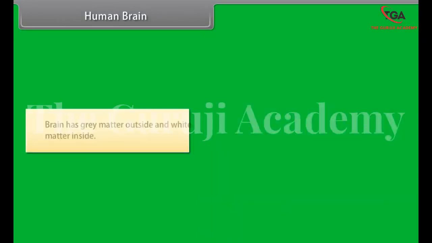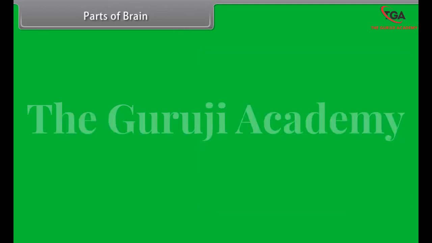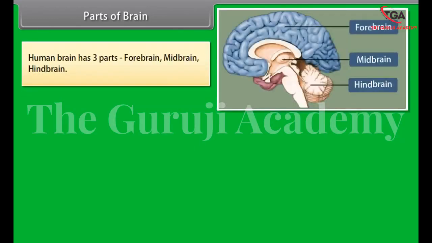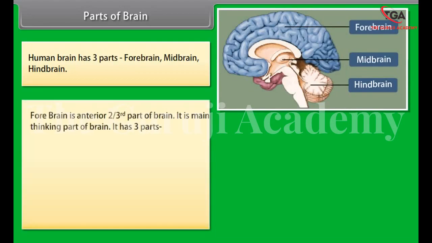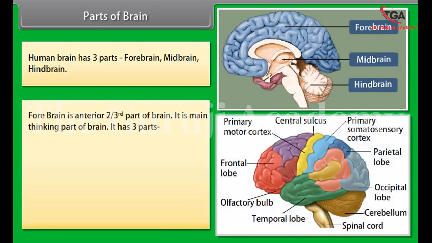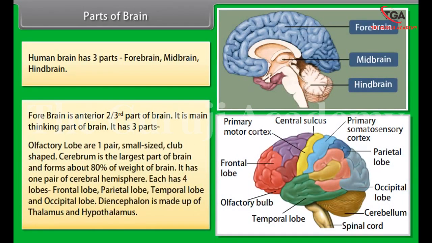Central nervous system, human brain. Consists of brain and spinal cord in animals. All life activities are under control of the brain. Human brain. Brain is a soft, whitish, large and slightly flattened structure present in the cranial cavity of cranium. Weight of brain is about 1200 to 1400 gram.